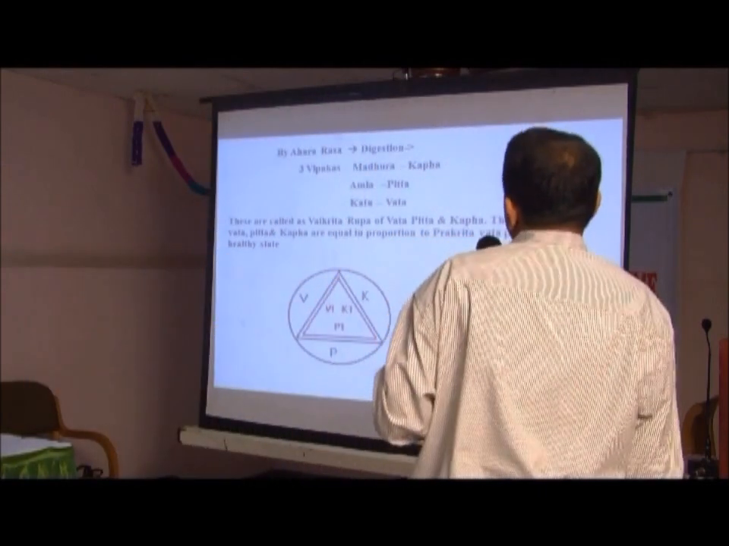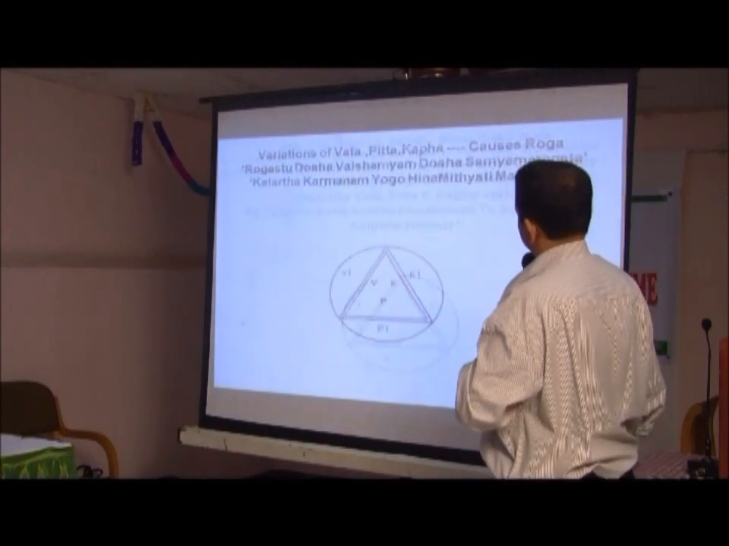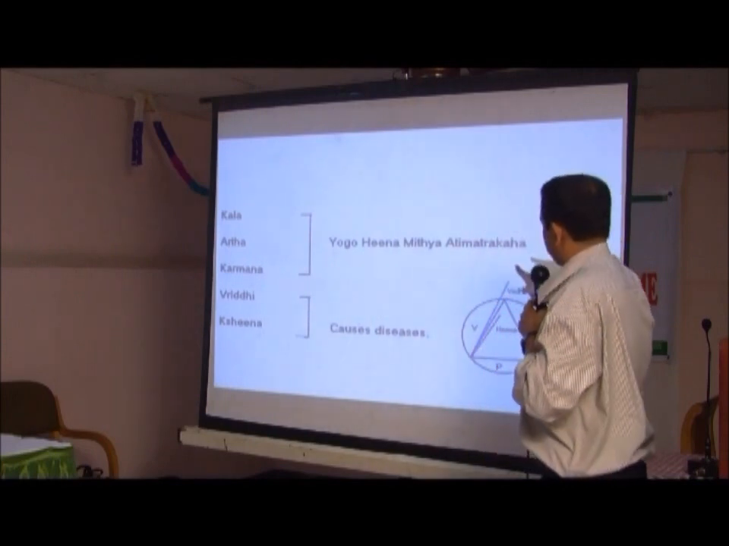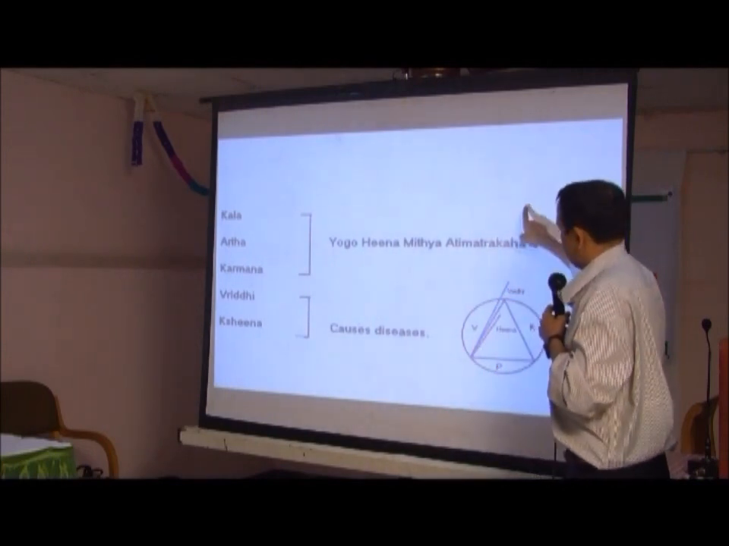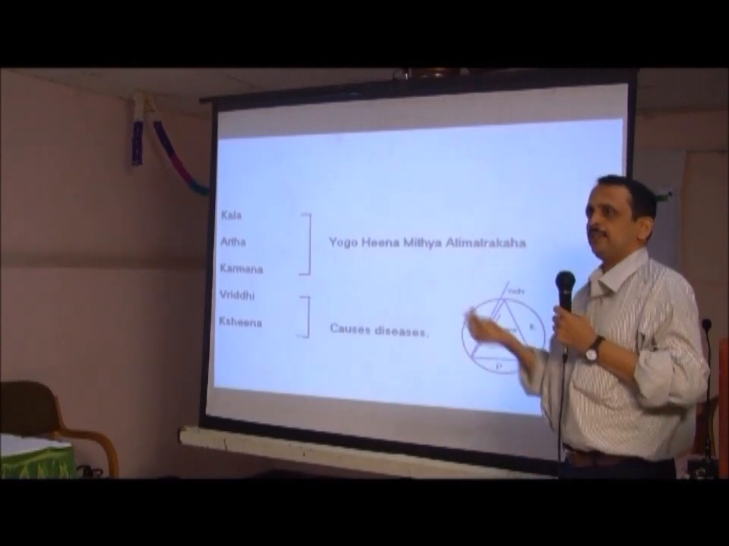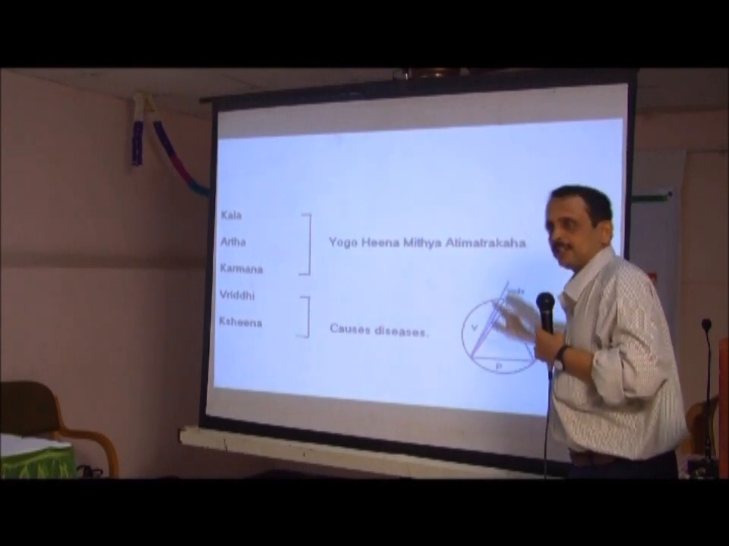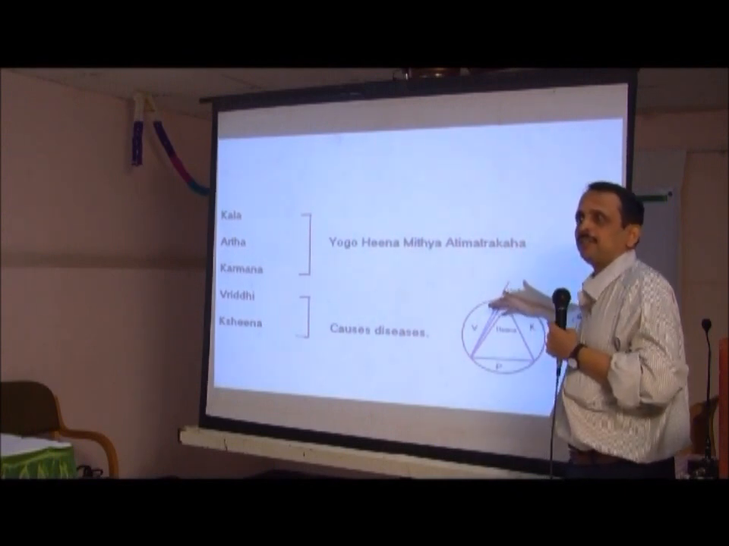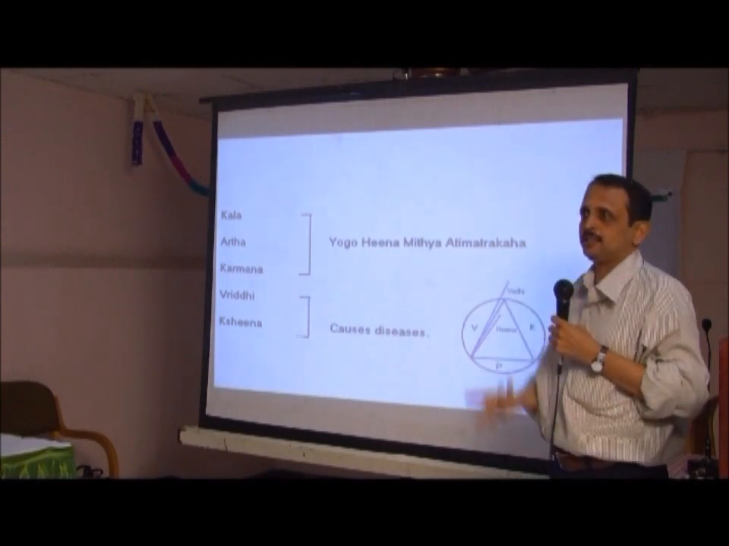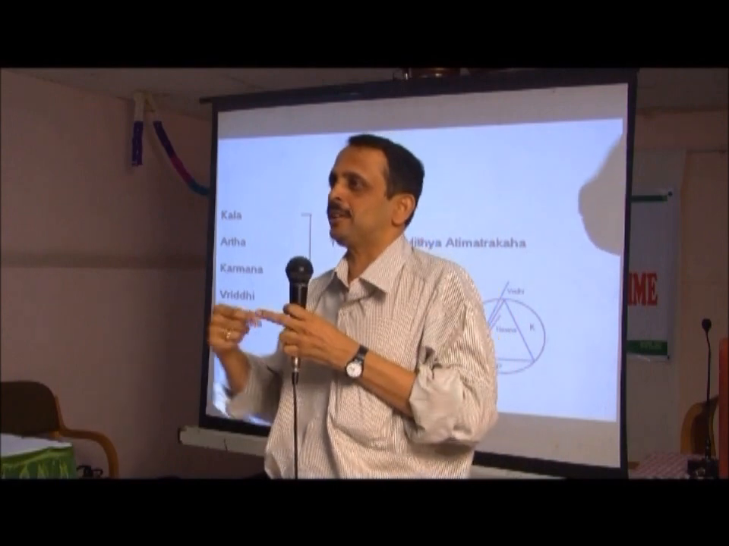Next please. Kalartha Karmana Yogo Hina Atimatrakaha, Vaikrita Vata may increase or decrease. If it is increased, what you have to do? You give Viruddha Guna Karma Dravya, to bring it down. If decreased, you give Samana Guna Karma to increase it. Make it equal to Prakrita Vata. So a physician is just a mathematician. Either you are doing addition or deduction.